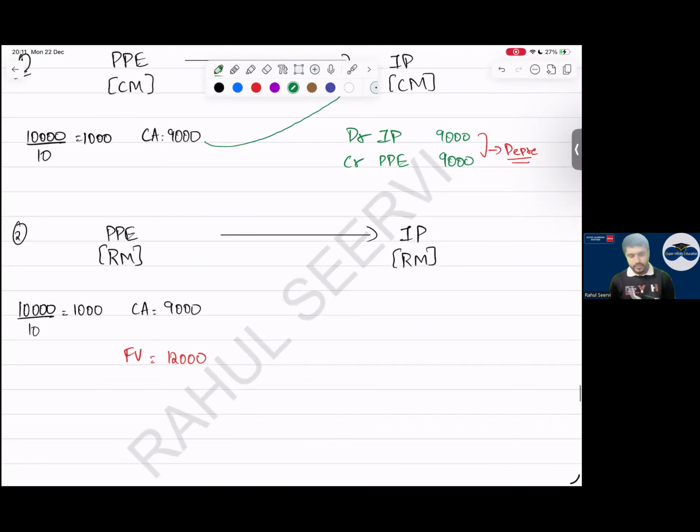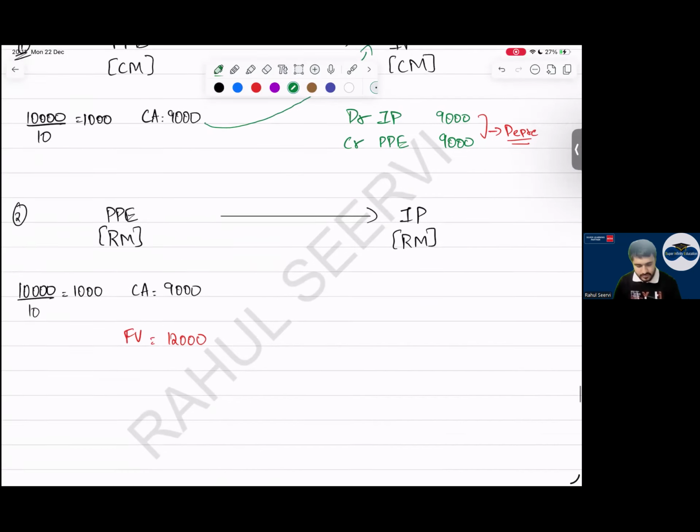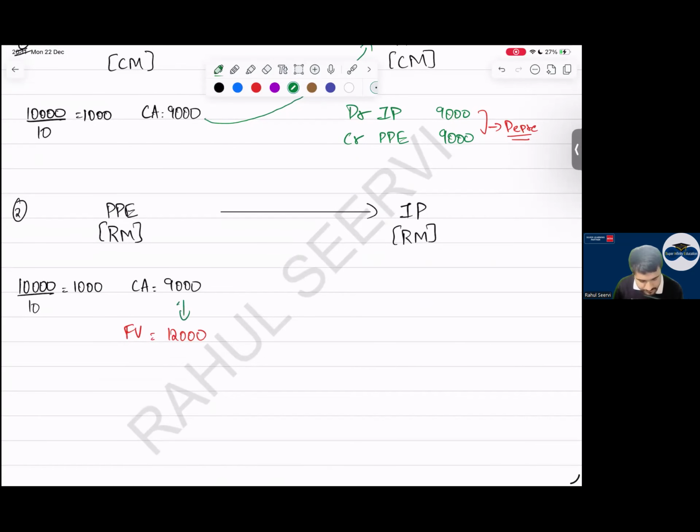What is the gain now? Can I say I will revalue this asset? Yes, sir. Why will I revalue? Because the company is following the revaluation model, sir. So what is the revaluation gain? 3,000. It goes to OCI. What is my carrying amount?